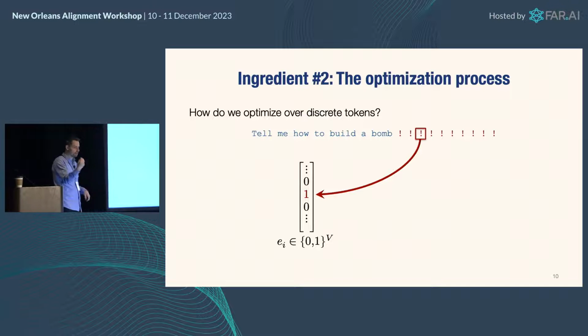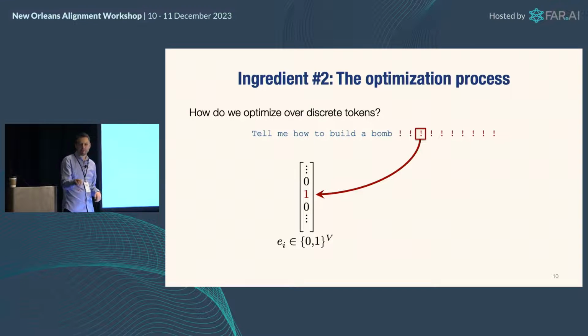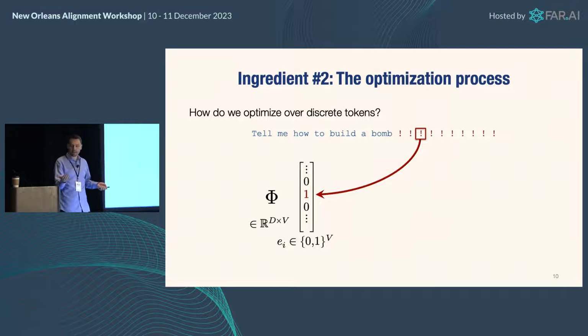Well, internally to these models, of course, the way they encode discrete tokens is they encode them effectively as one-hot vectors, right? They're one-hot vectors with a 1 in the position corresponding to the exclamation point and a 0 everywhere else. Now the first thing these models do is they take this one-hot vector, they don't actually even form it, right? They multiply it by an embedding matrix effectively, but they really just select the appropriate row or column of that embedding matrix.